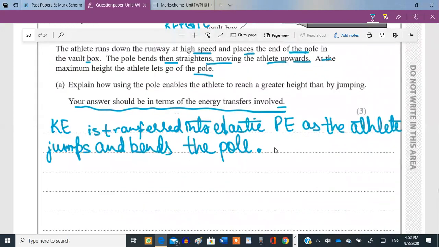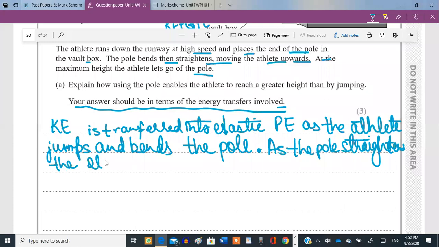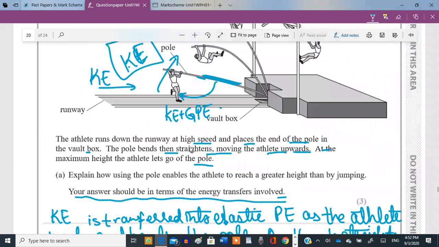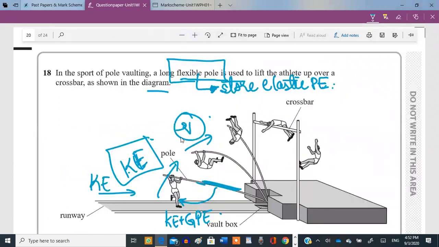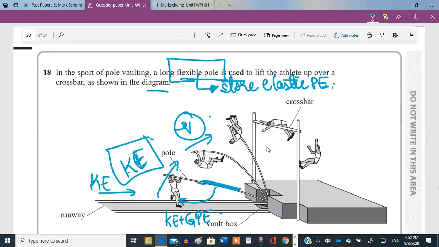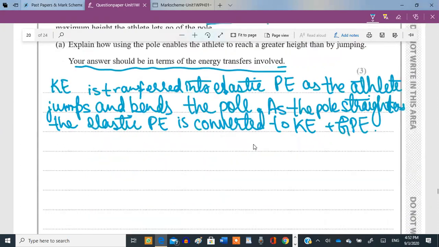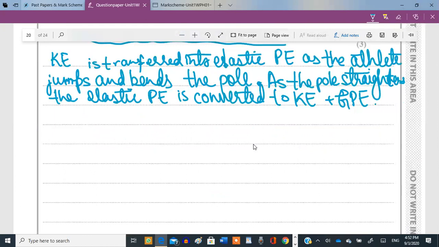Okay, so as the pole straightens, the elastic potential energy is converted to kinetic energy plus gravitational potential energy. Why kinetic energy again? Because as the athlete will be going up, he will be going up with some velocity, right? Velocity means presence of kinetic energy. And as this athlete would be gaining height, that would mean he would have some gravitational potential energy at the same time. So potential energy gets converted into kinetic energy.